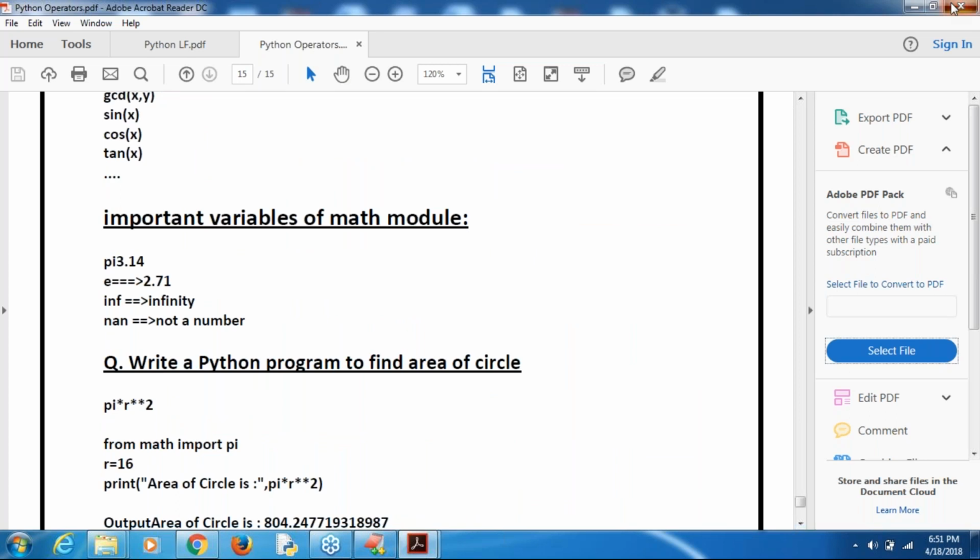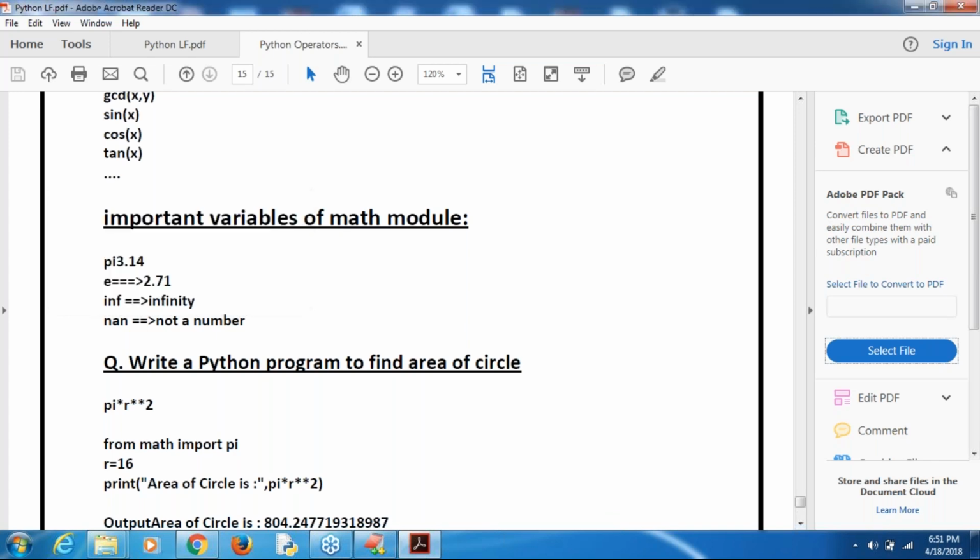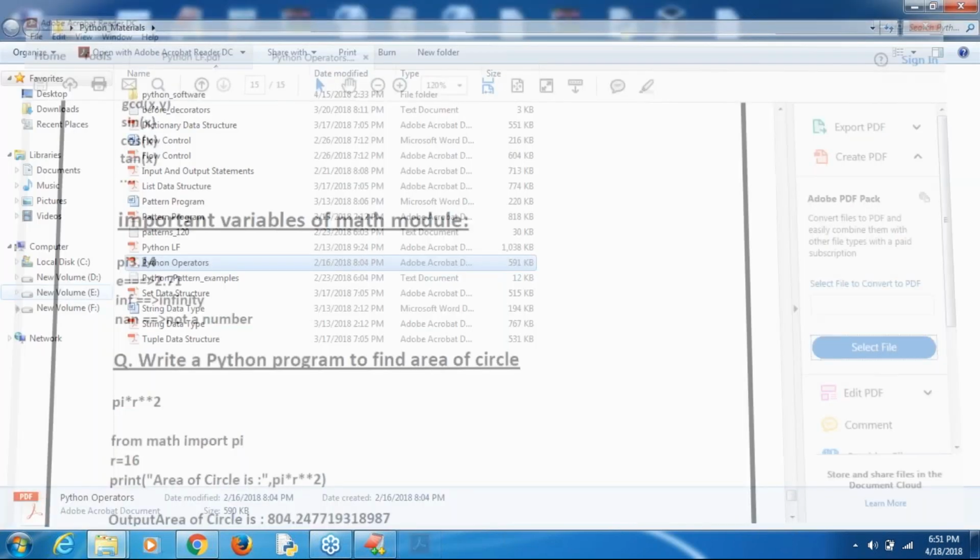If any person is not getting the material, just contact our admin. The admin people are going to share it immediately. Don't worry about that.